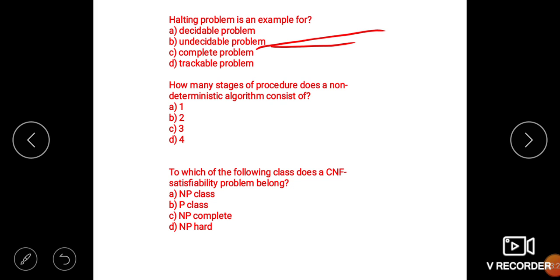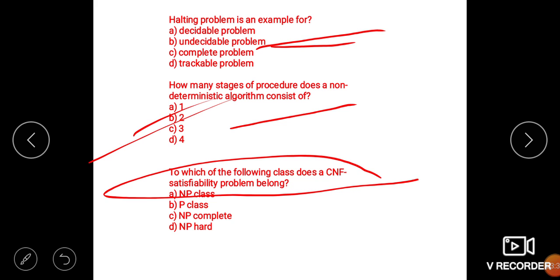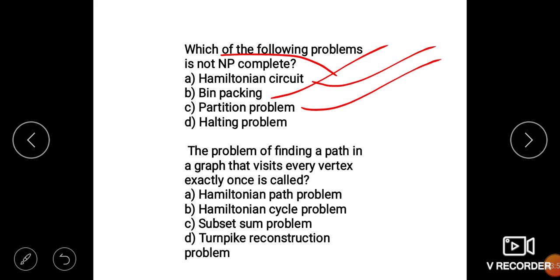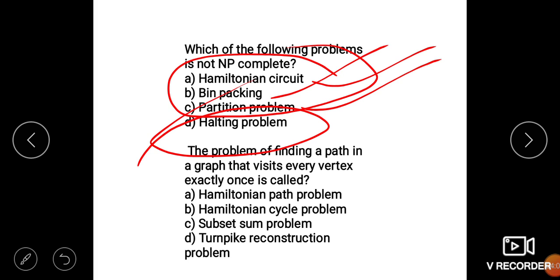How many stages of procedure does a non-deterministic algorithm consist of? It has 2 procedures. To which class does CNF satisfiability belong? CNF satisfiability belongs to NP-complete. Which of the following problems is not NP-complete? Hamilton, bin packing and partition problems are all NP-complete problems, but the halting problem is not an NP-complete problem.